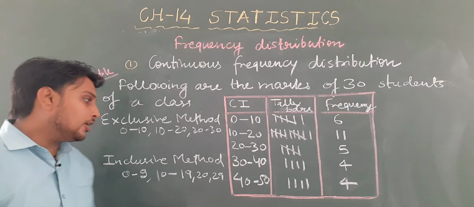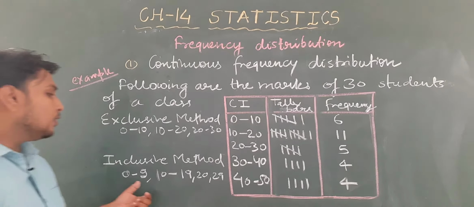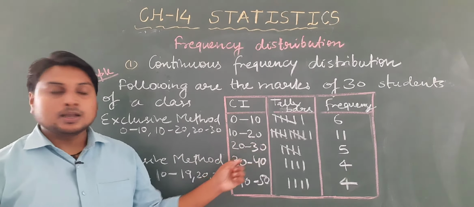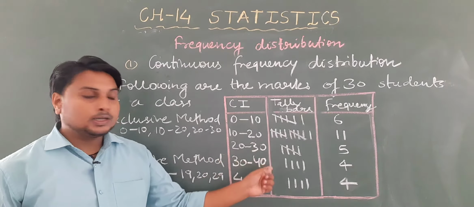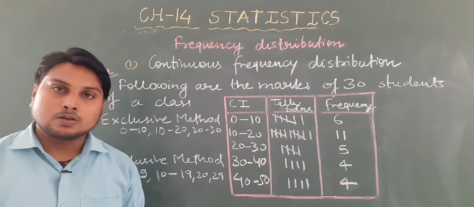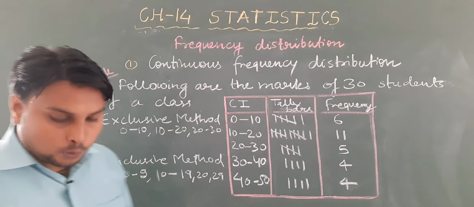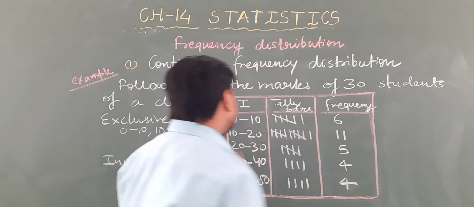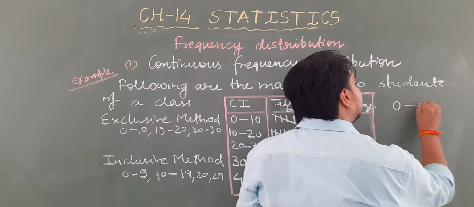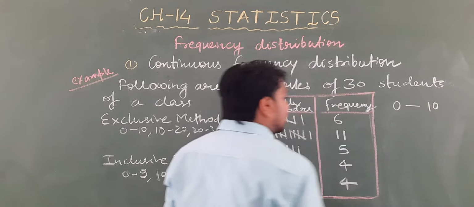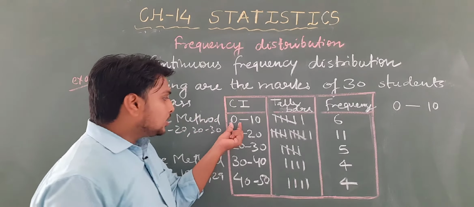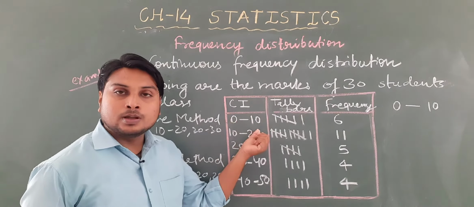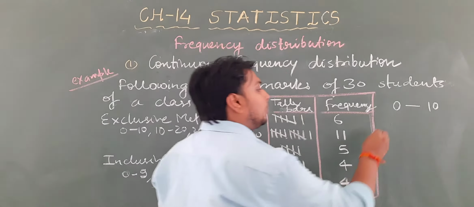Okay, and if it was the inclusive method, it would be written like this: 0 to 9, 10 to 19, and then 20 to 29, like this. Okay students, one more thing, when you are writing the grouped frequency like this, 0 to 10, the first number of the group is known as the lower limit.